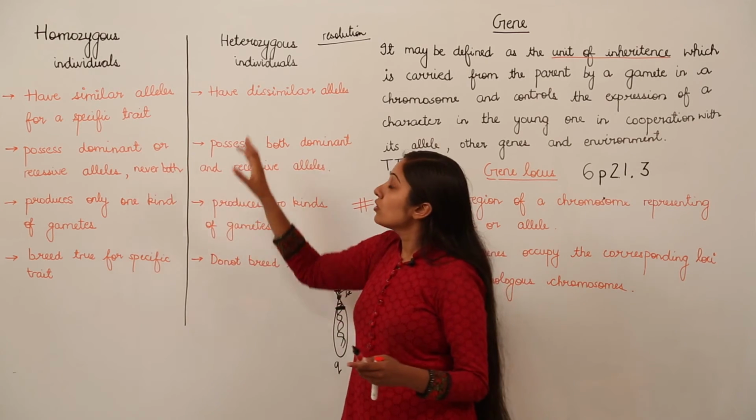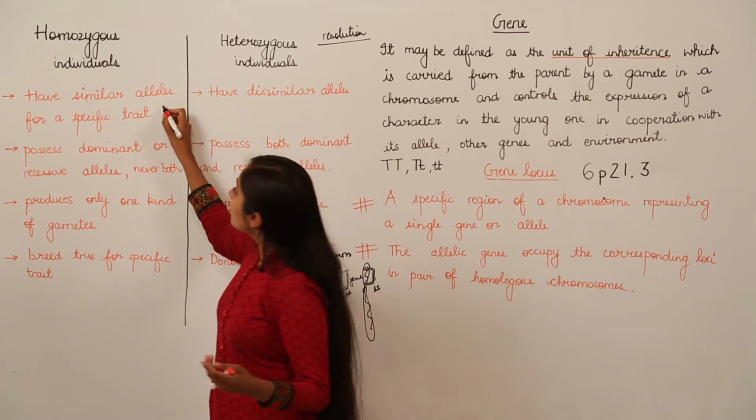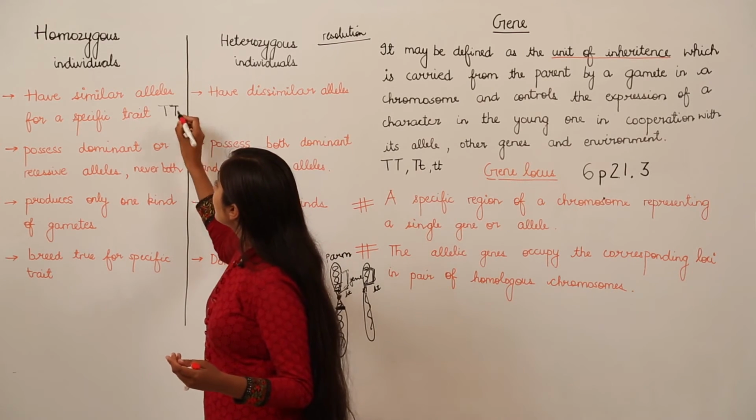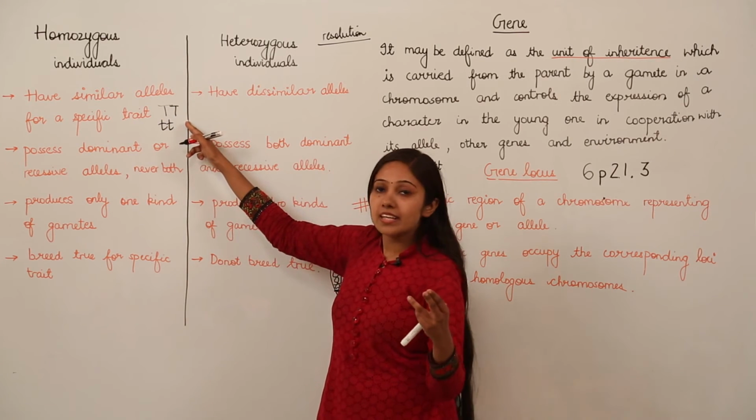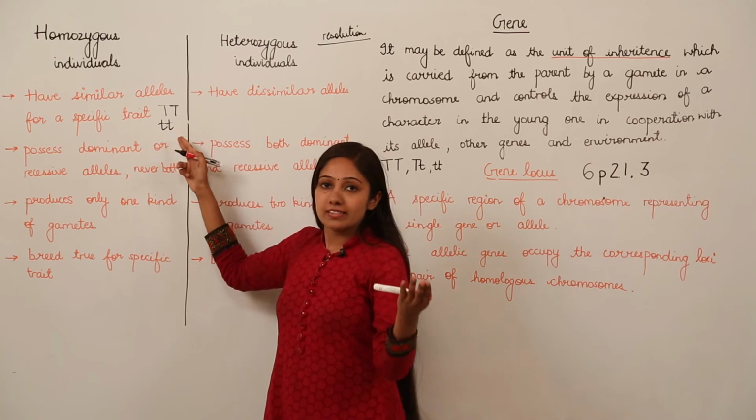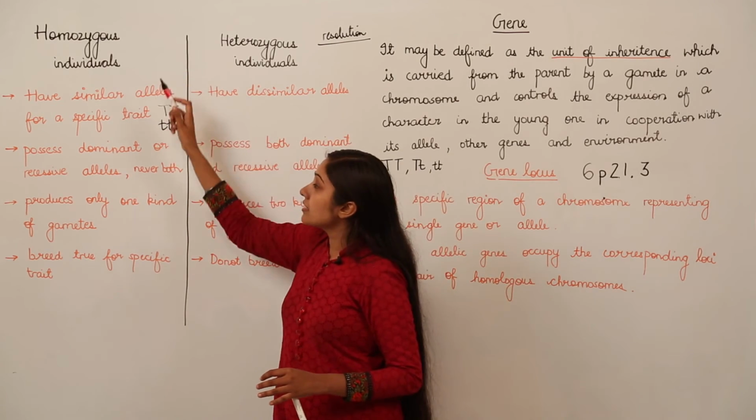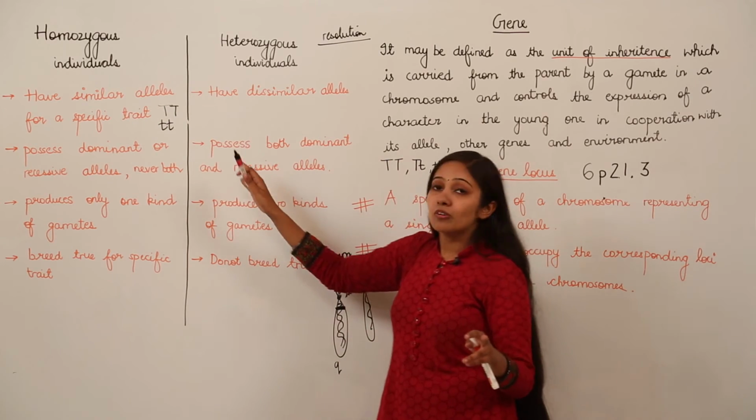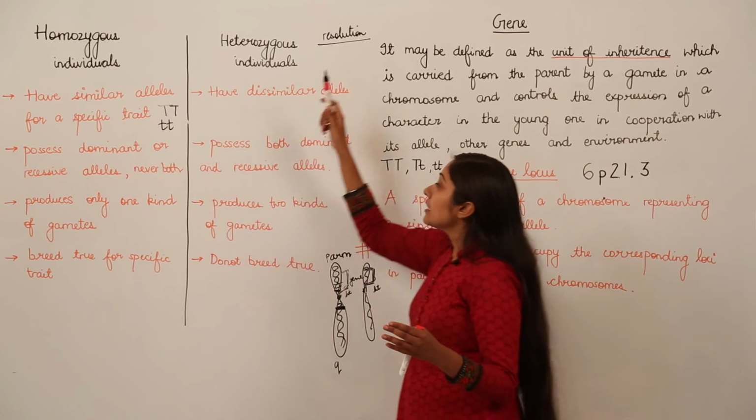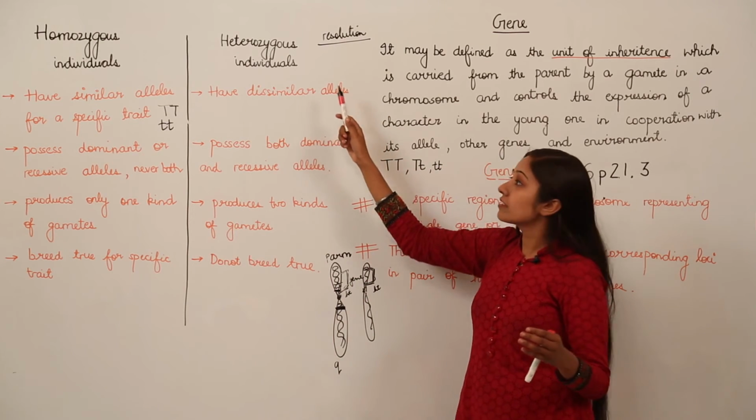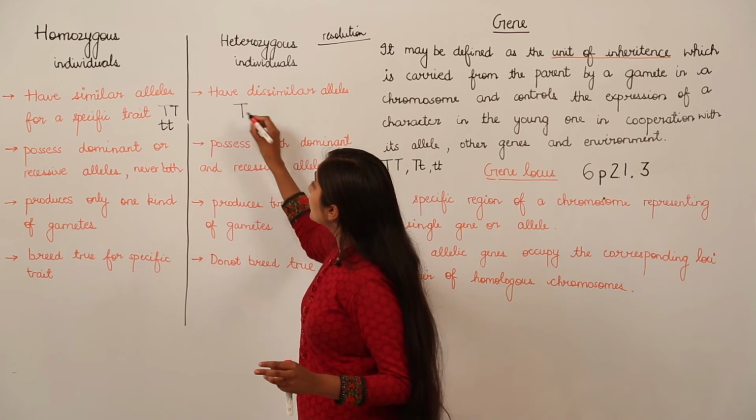When I talk about the alleles present in homozygous individuals, I will always write both alleles as uppercase T or both as lowercase t. This is an example in the case of a pea plant. When we talk about homozygous individuals, we are talking about similar alleles encoding a specific trait. But heterozygous individuals have dissimilar alleles, meaning they have one dominant and one recessive allele.